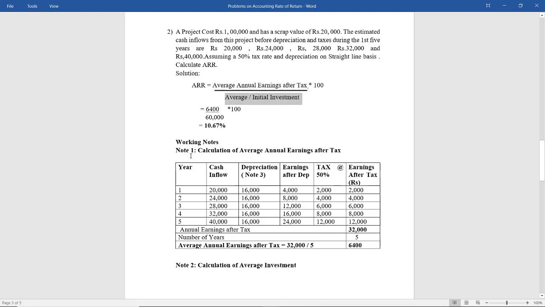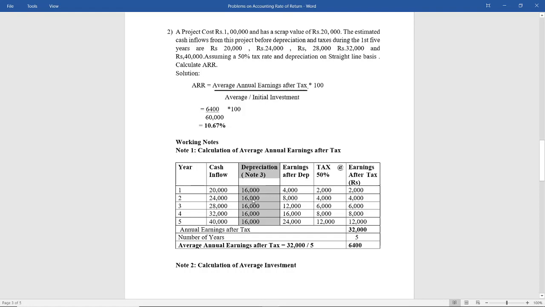So working note number 1, calculation of average annual earnings after tax. These two columns I have taken as it is based on the question. For the first 5 years, the first year it is 20,000, second year 24,000, third year 28,000, fourth year 32,000 and fifth year 40,000. These are cash inflows and these are the earnings of cash, but before depreciation. So we have to charge depreciation and also tax.